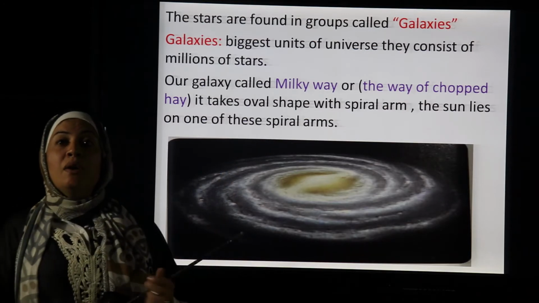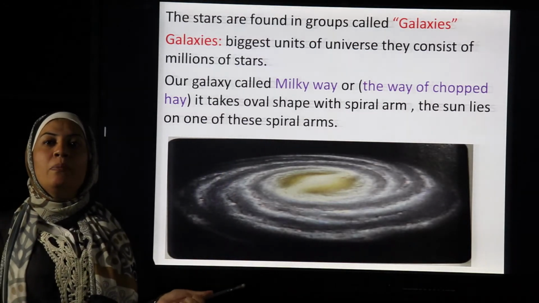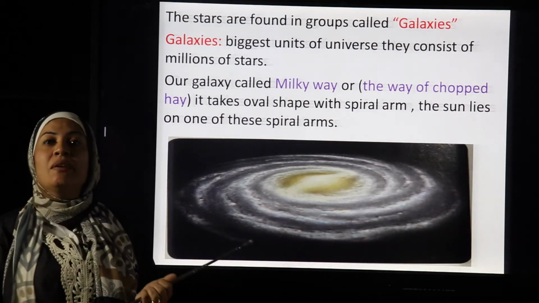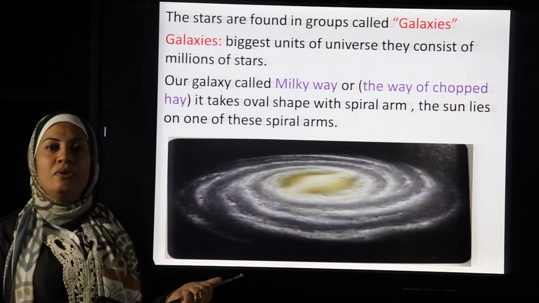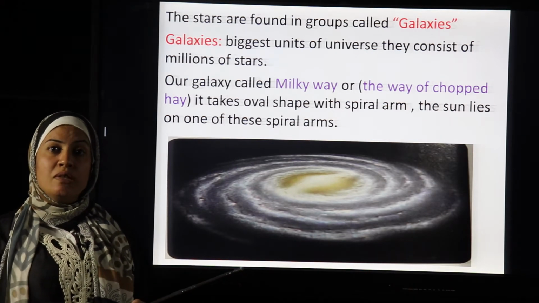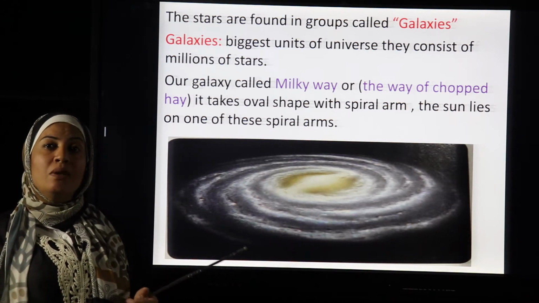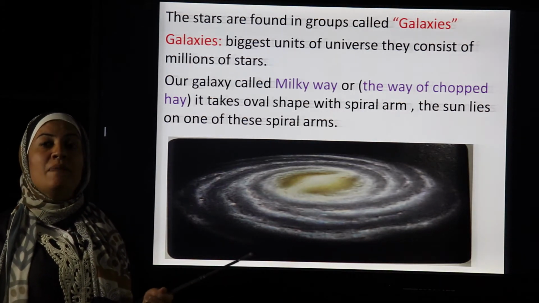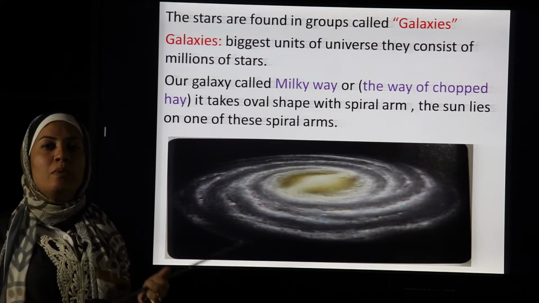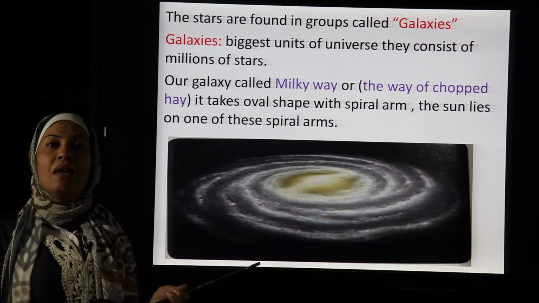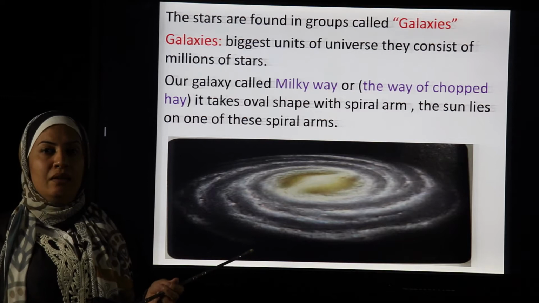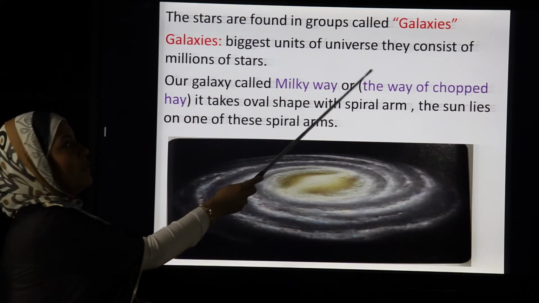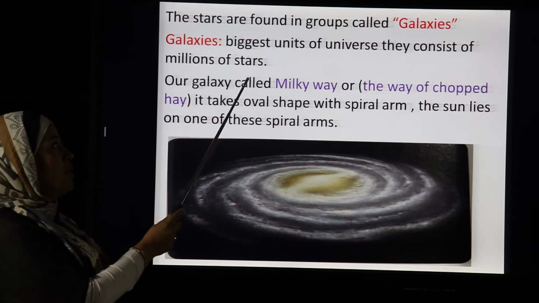Okay, groups of stars together form galaxies. Groups of stars forming galaxies. A galaxy is the greatest unit of the universe. The universe consists of this greatest unit, which is called galaxies. There are many different galaxies. The famous galaxy in which our solar system is present is the Milky Way galaxy. So galaxies are the biggest unit of the universe. They consist of millions of stars.